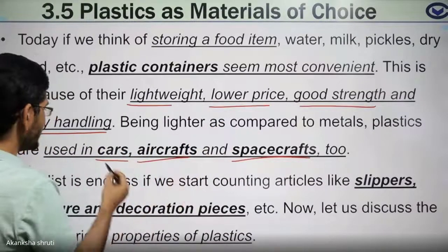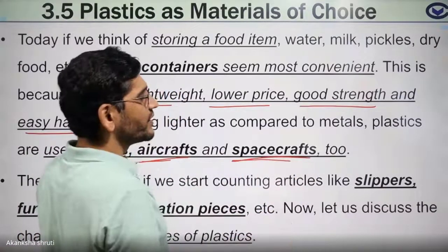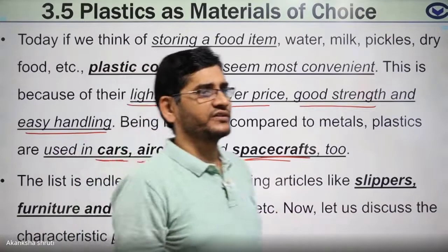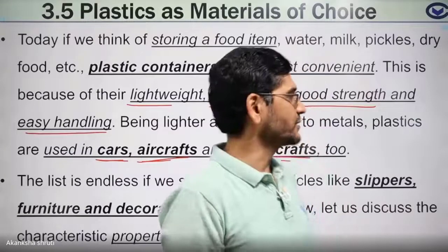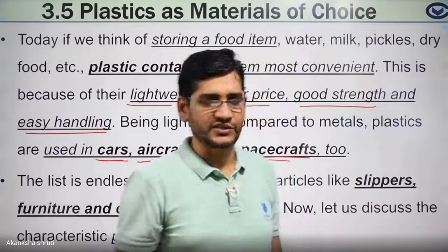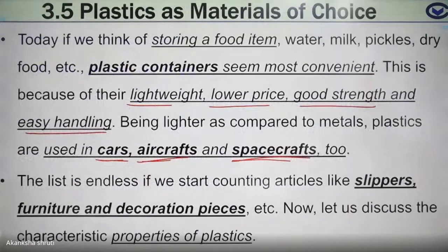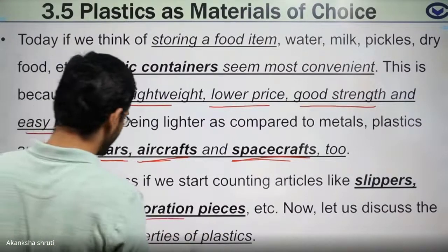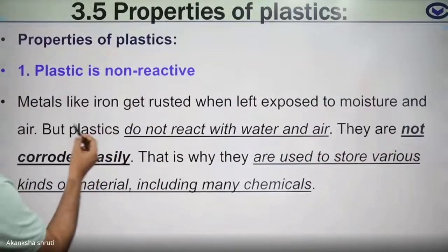It is also an insulator. It is used in our car and spacecraft, and special kinds of plastic are used for specific purposes, like thermosetting and thermoplastic. What are the examples of thermosetting plastic and thermoplastic? Do not forget, they are very important. Students, they can be easily converted into different shapes, and from that we can make furniture and other items. The features are listed here.